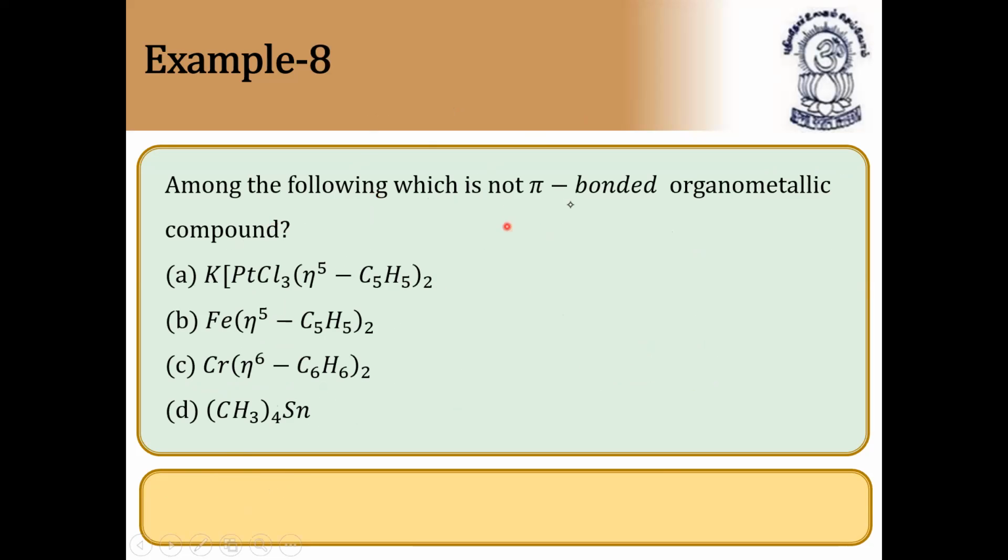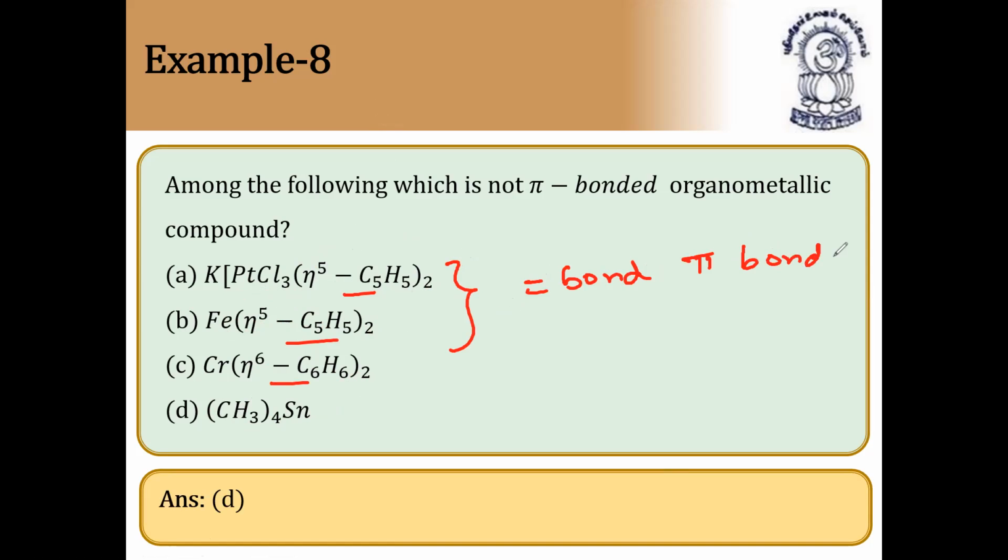Among the compounds, which is not a pi bonded organometallic compound? It should not contain a pi bond. So Fe(η5-C5H5)2, Cr(η6-C6H6)2, Sn(CH3)4, and Pd(η3-C5H5)2 with chlorine. This question is quite typical. Anyway, these all contain pi bonds, easily we can say, because these are cyclopentadienyl and benzene rings. These all contain double bonds, and since double bonds are there, they definitely contain pi bonds.